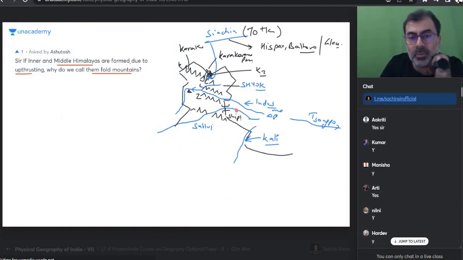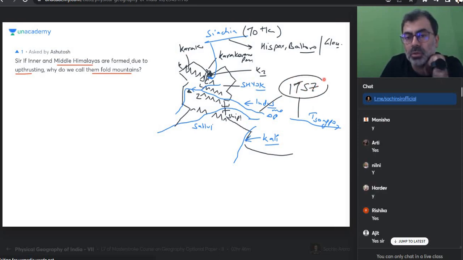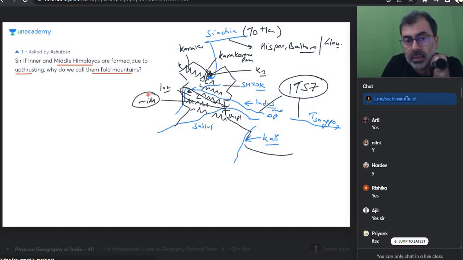So wherever the Indus Sangpo is, what is that? Indus Sangpo is flowing through the Indus Sangpo suture zone. After that comes the main Himalayas. Where will the main Himalayas come from? It will come here. This is inner Himalayas. After that, in the middle Himalayas, everyone, in middle Himalayas, can you see Pir Panjal?